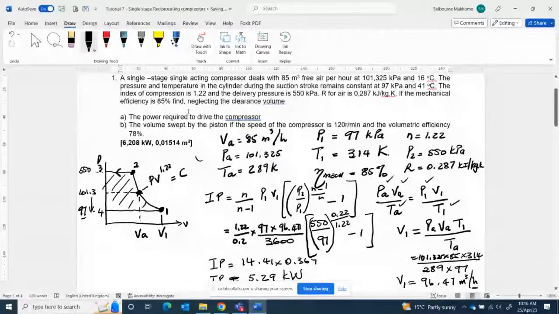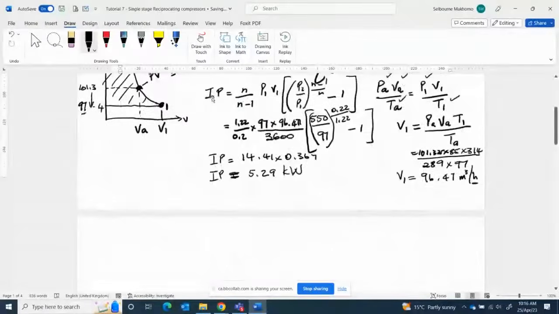It says the power to the compressor. Let me draw a small sketch here to show you. If this is the compressor, and the compressor is IP, it's compressor power, and then we have a shaft here, and then we have a motor here. This is a motor, and now the compressor power is 5.29 kilowatts.